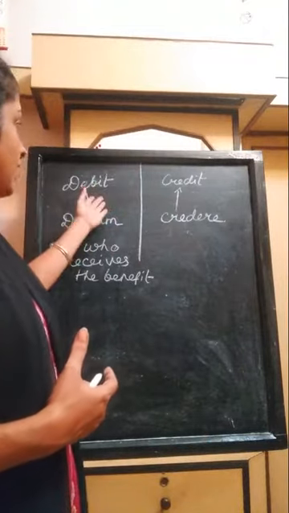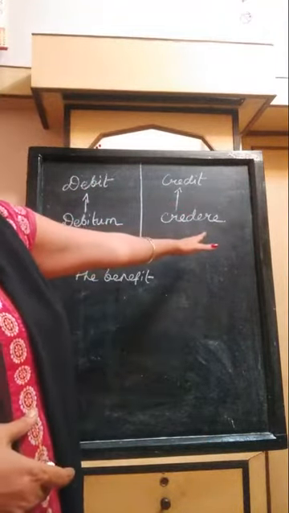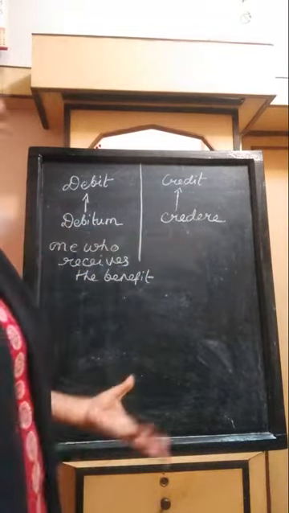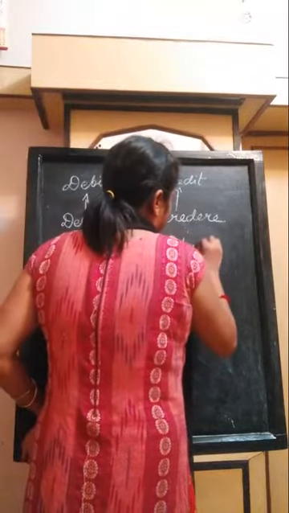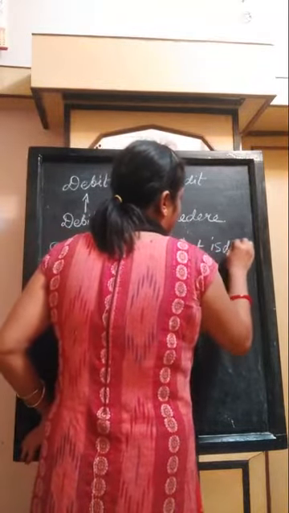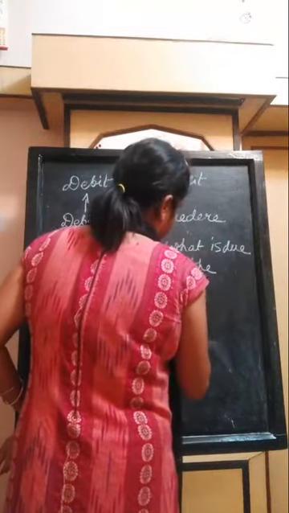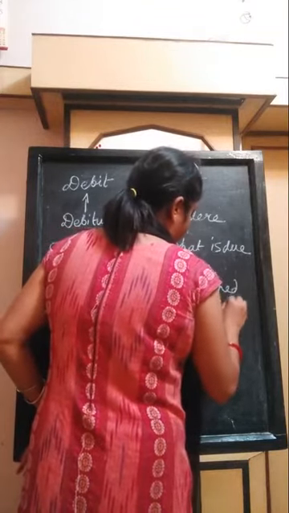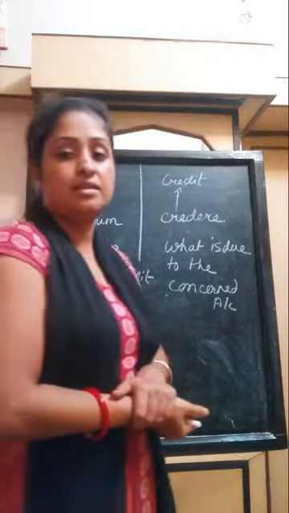Just the opposite of debit, credit is used in the right hand side of the account, and it means what is due to the concerned account. So these are the two terms used in accounting, that is debit and credit.